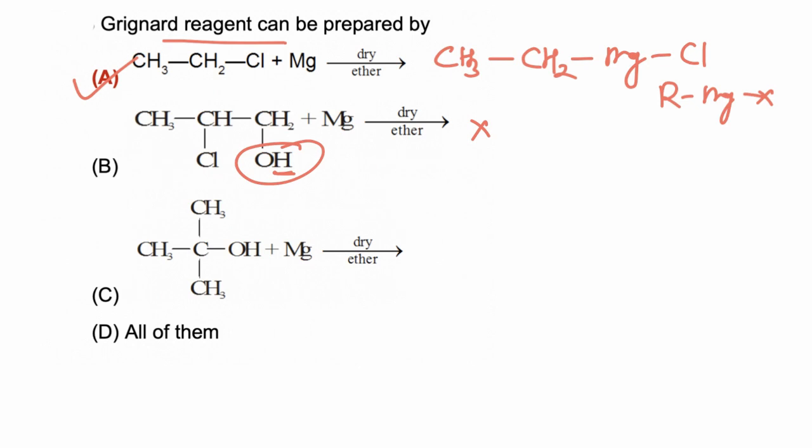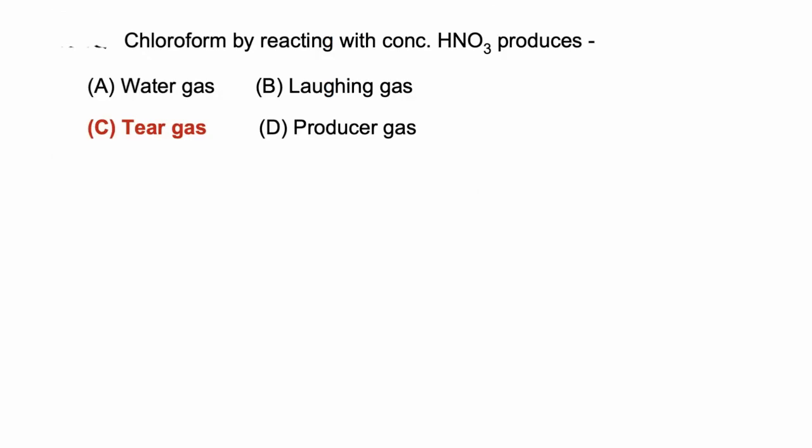In option C, also active hydrogen is present. Hydrogen is directly connected with a highly electronegative atom. So in this case, hydrogen gas is released instead of formation of Grignard reagent. So the correct answer is A; B and C are not correct.